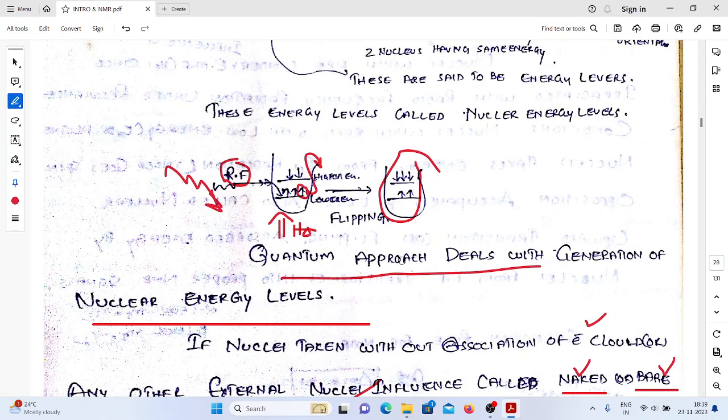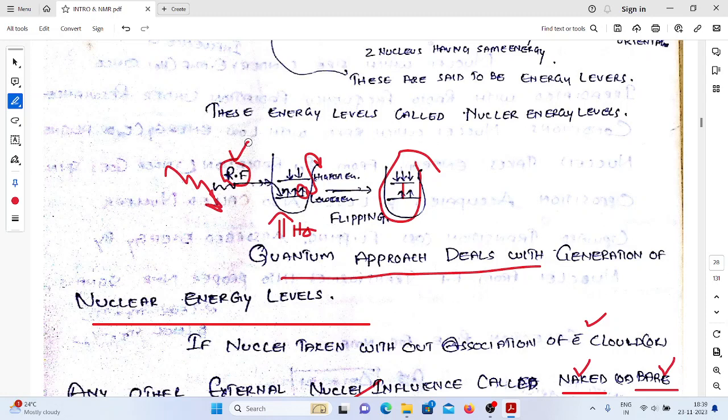Whatever energy you are supplying to the system, that energy must be equal to the energy gap between these two energy levels. If the energy difference between the energy levels matches with the energy of the radio frequency radiation, then only absorption of radio frequency radiation takes place. That is commonly called the resonance condition.